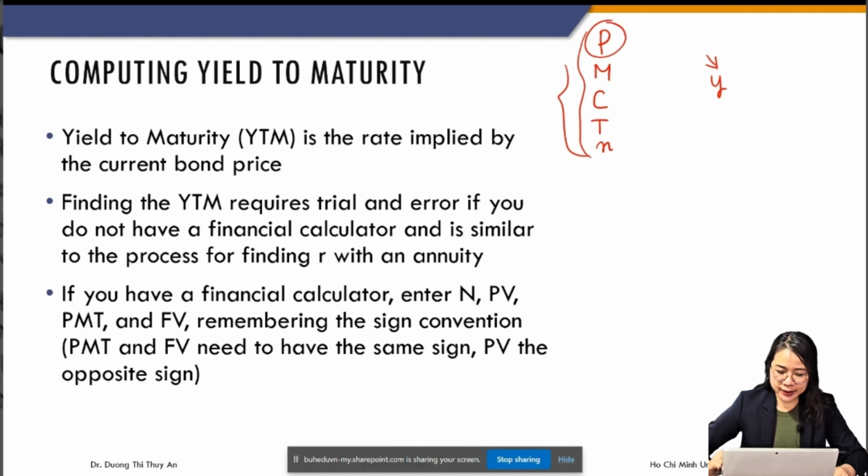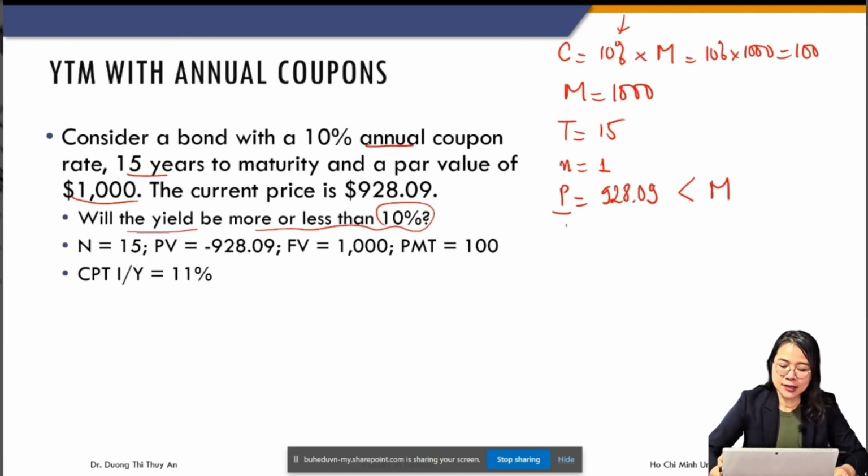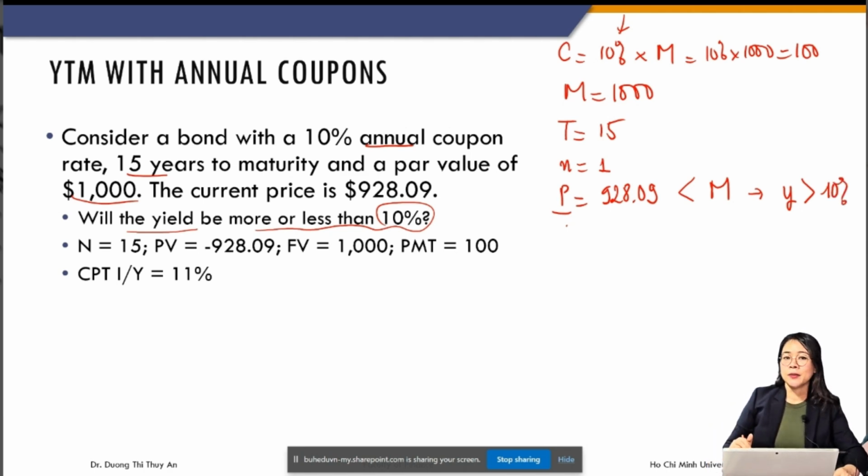Okay, so here we have the case P smaller than M, meaning the bond is sold at a discount, right? Smaller than face value. So that's why we expect that the YTM will be larger than 10%, greater than the coupon rate. Okay, so are you able to compute the YTM? Okay, let's write down the bond formula.